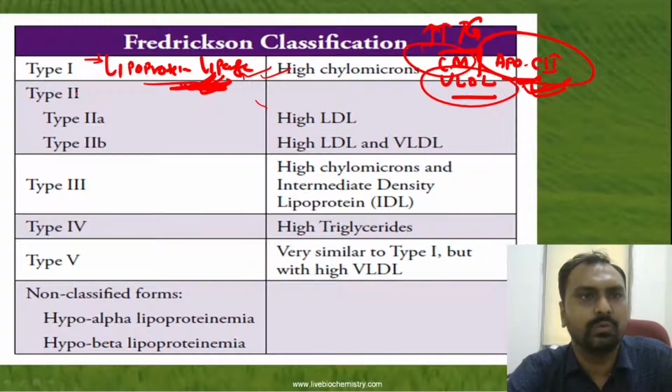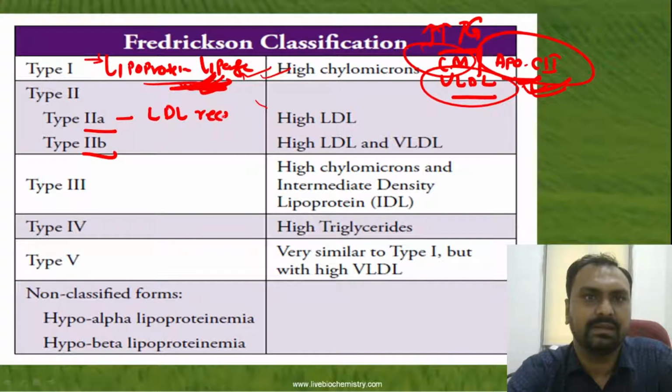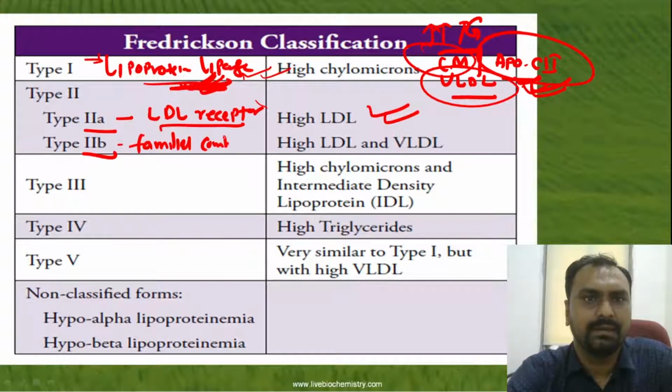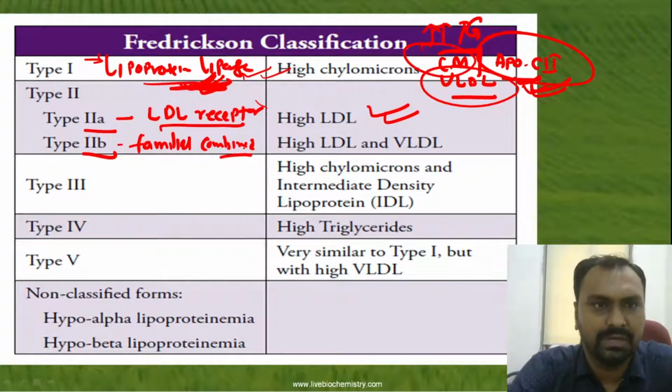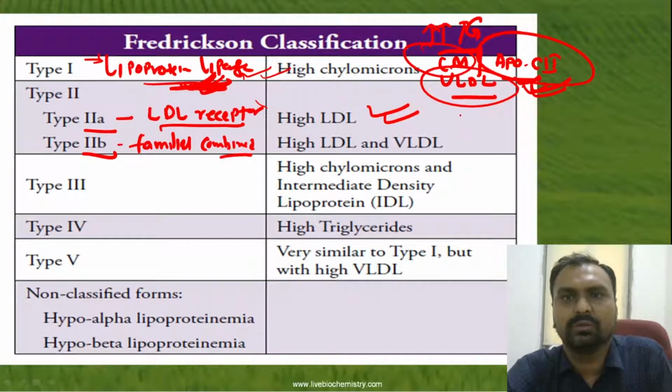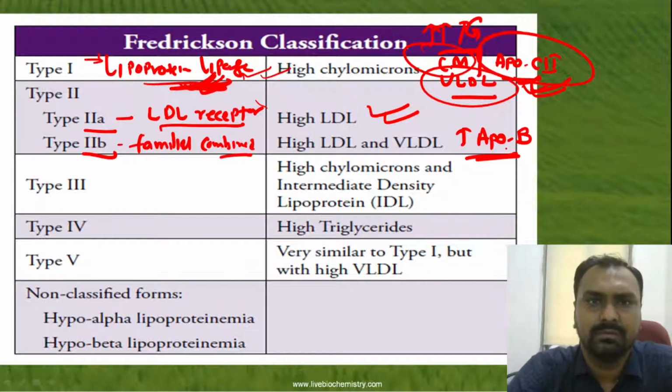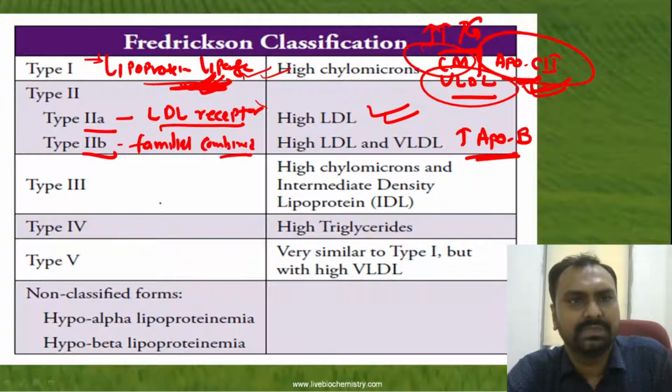Now coming to type 2, it is divided into type 2A and type 2B. In type 2A, mainly the LDL receptor is defective, and that is the cause of high LDL. Type 2B, which is also called familial combined hyperlipoproteinemia, has increased ApoB, so there is an increased level of LDL and VLDL. In type 3, there is a defect in the ApoE receptor.